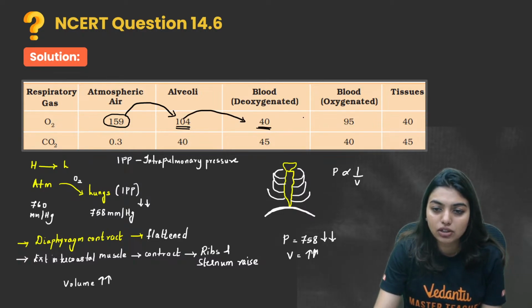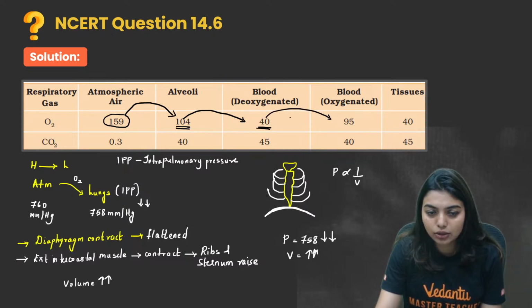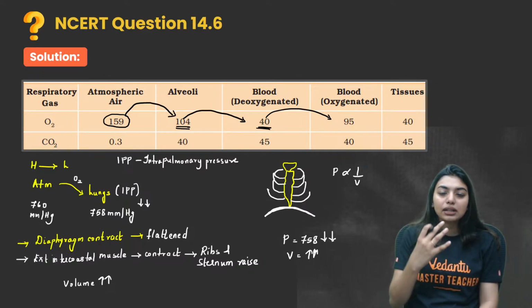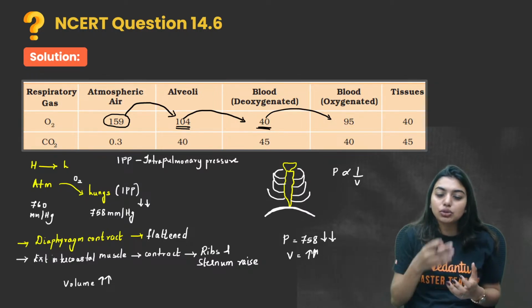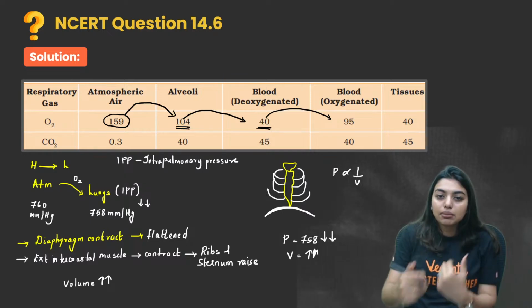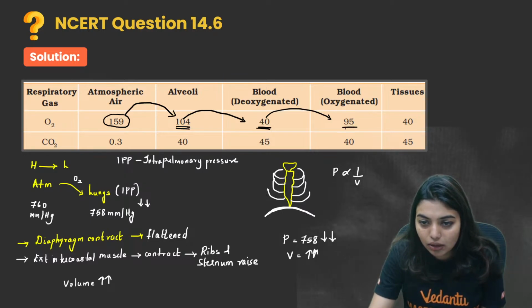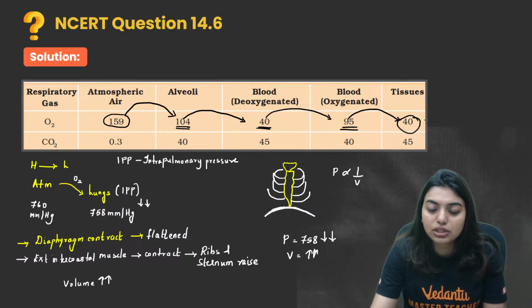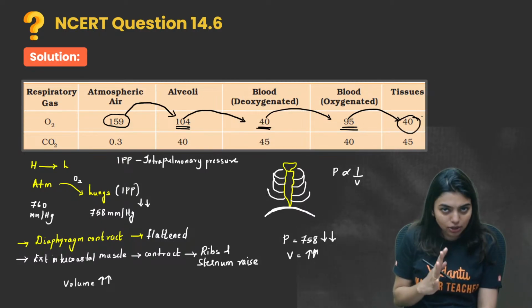Right? From deoxygenated blood, these two will sum up together, not add exactly, not like 104 plus 40, but the alveoli will keep giving oxygen to the deoxygenated blood and make that blood oxygenated, around 95. From 95, the oxygen is going to go to the tissues. Now these tissues are going to use this oxygen for cellular respiration.